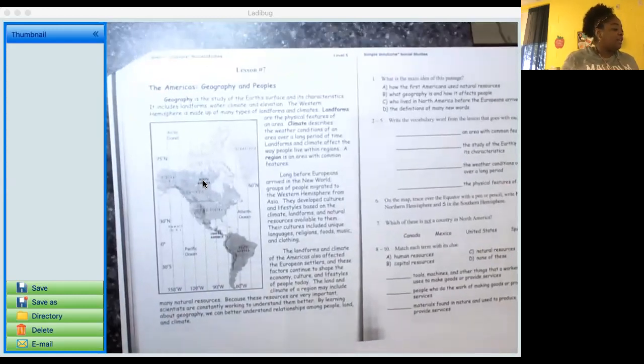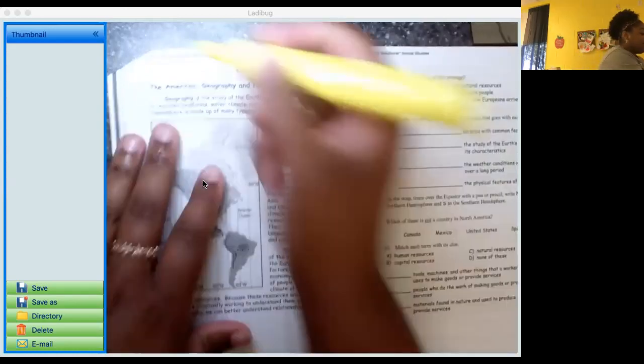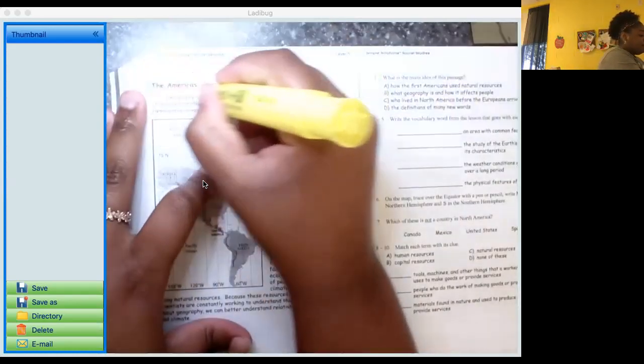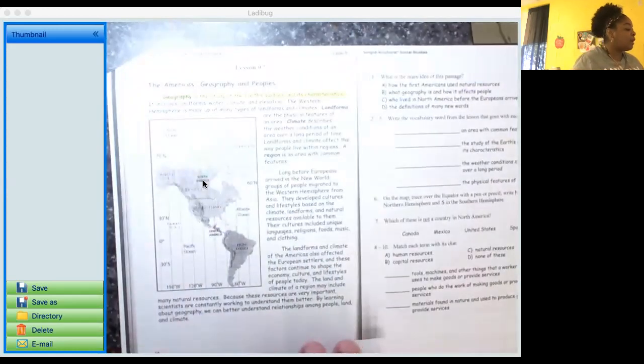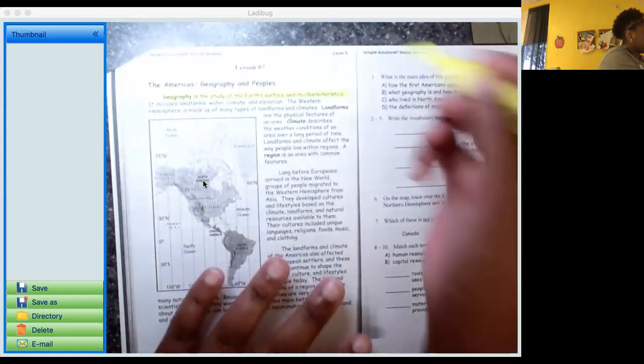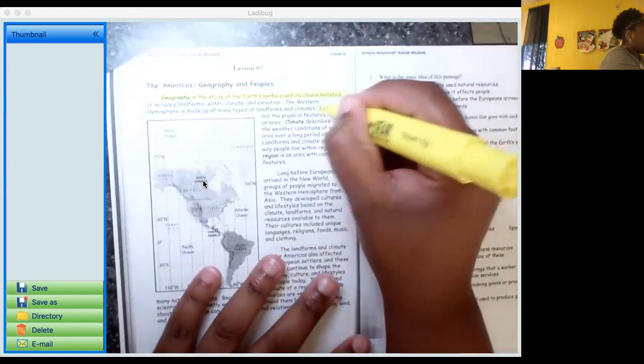So geography is the study of Earth's surface and its characteristics. I know that geography is a vocab word because it's bold, so let's go ahead and highlight that term. It includes landforms, water, climate, and elevation. The Western Hemisphere is made up of many types of landforms and climates. Landforms are the physical features of an area, so let's highlight that definition.